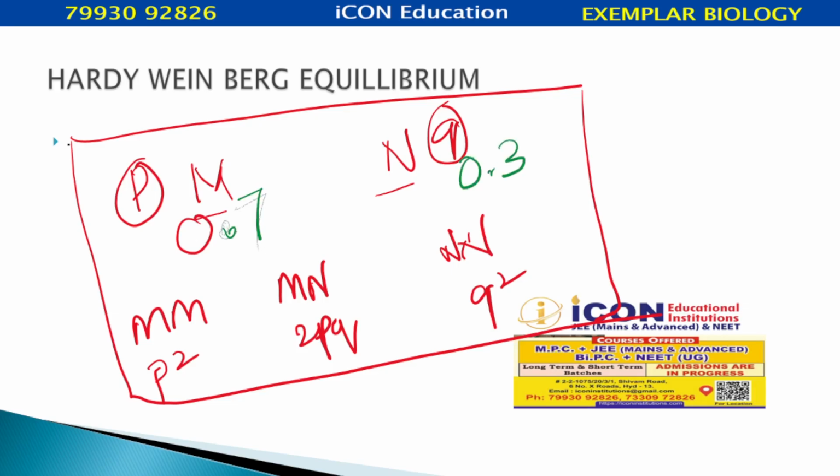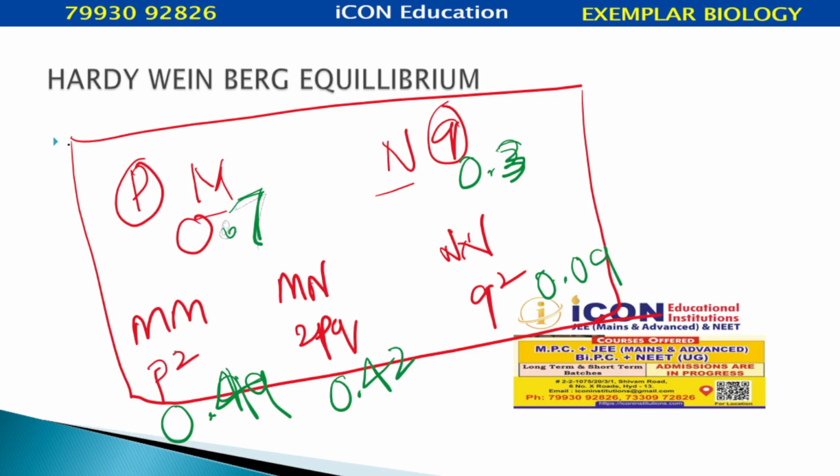In the problem it is given P 0.7, Q 0.3. M means P, dominant allelic frequency, N means Q, 0.3 is given. So, what will be the homozygous dominant genotypic frequency? MM, 0.49. Here it is 0.42. Here it is 0.09. Whatever the question asks, we have to see like this.